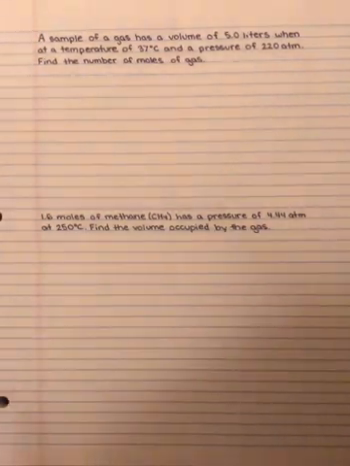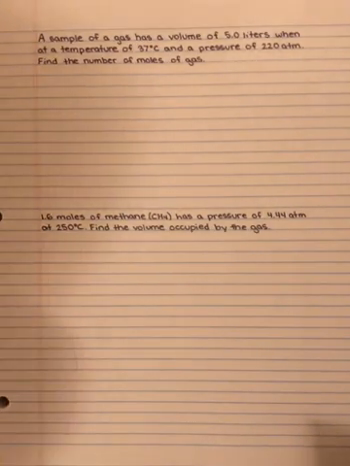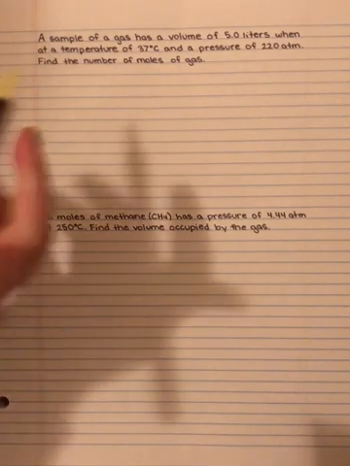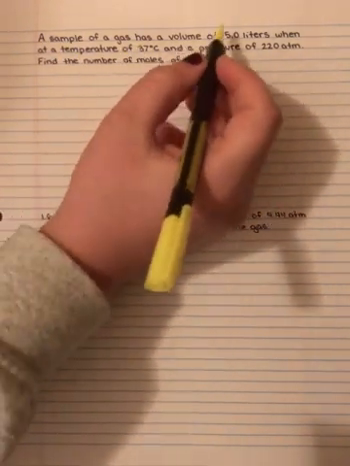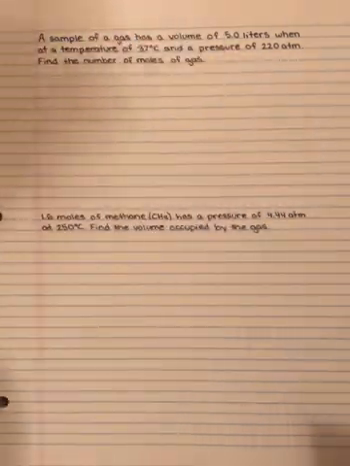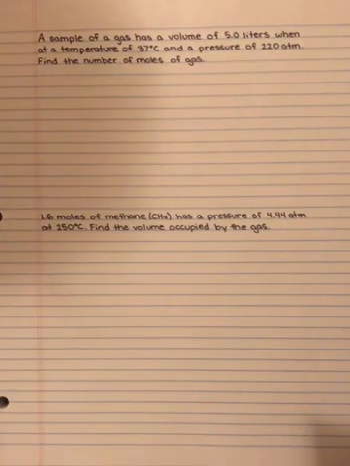So we have two practice problems here. We're going to do the first one together. It says a sample of a gas has a volume of 5.0 liters when at a temperature of 37 degrees Celsius and a pressure of 220 atm. Find the number of moles of gas.